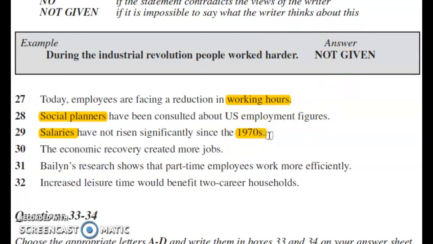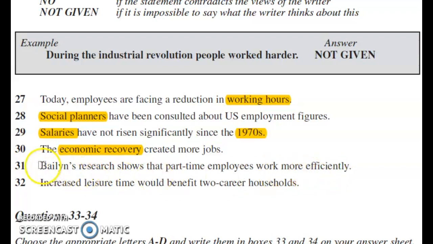This is our keyword. 30: The economic recovery will create more jobs. Economic recovery is our keyword. 31: Balin's research shows that part-time employees work more efficiently.